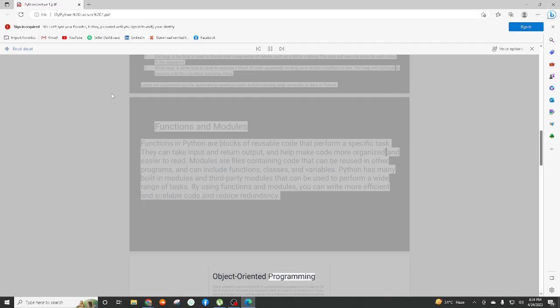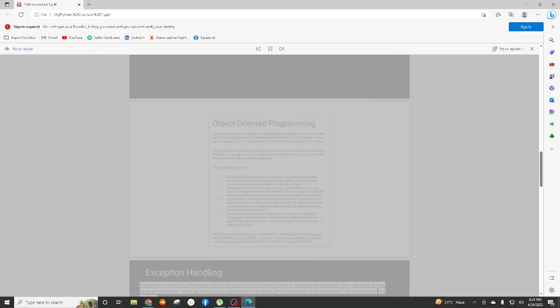Object-oriented programming. Object-oriented programming, OOP, is a programming paradigm that focuses on the use of objects to represent and manipulate data. An object is an instance of a class, which is a blueprint for creating objects with a defined set of attributes and methods. In OOP, objects have attributes that describe their state, and methods that define their behavior. For example, a car object might have attributes like color, make, and model, and methods like start, accelerate, and brake.